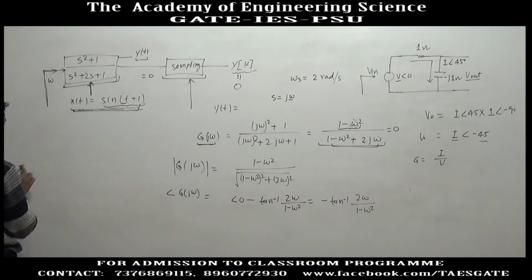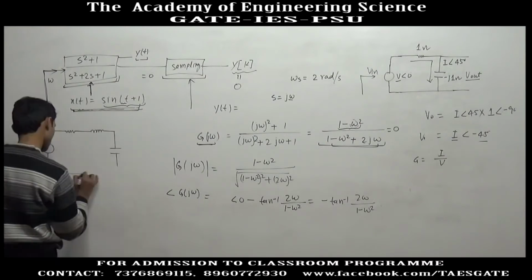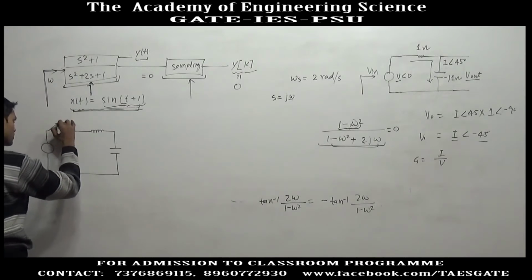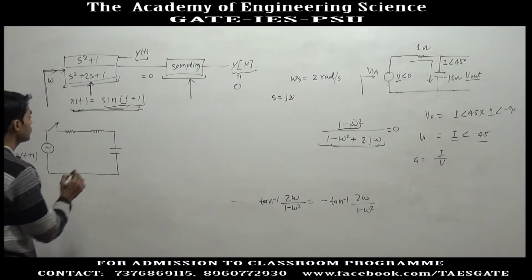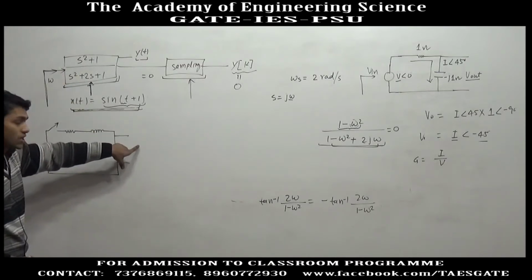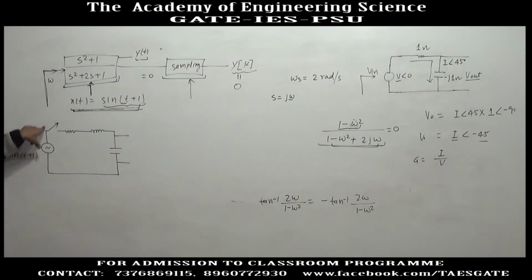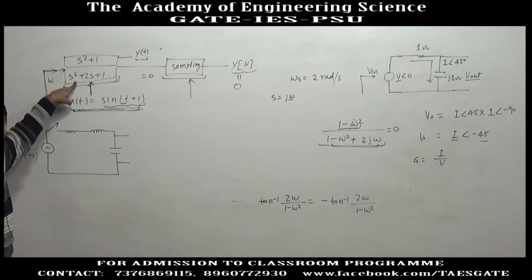So if we take an RLC circuit and connect it with a switch, with input sine t plus 1, this is an AC input, and you take the output across the capacitor and find the transfer function, voltage across capacitor divided by input voltage, you will get no S in the numerator and a second order polynomial of S in the denominator.